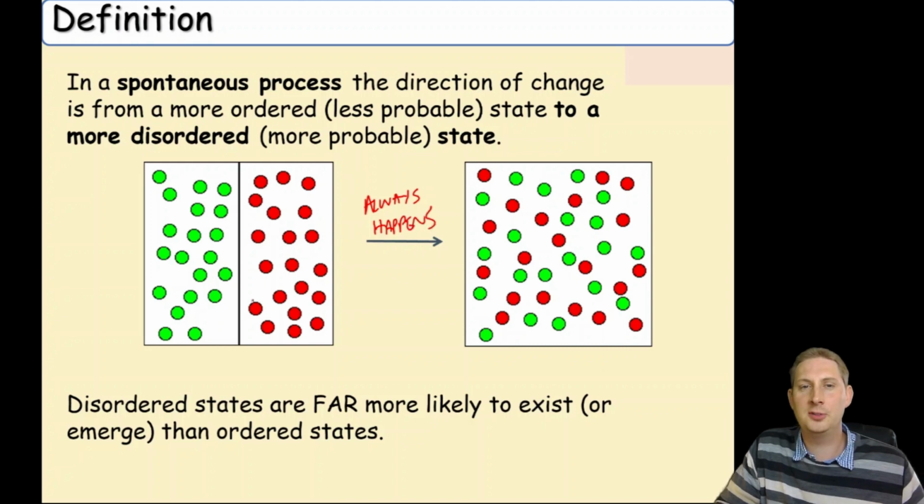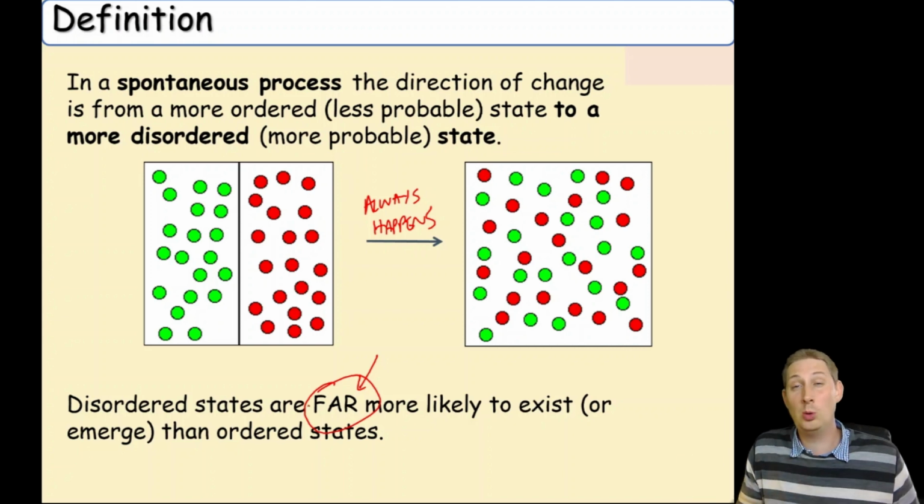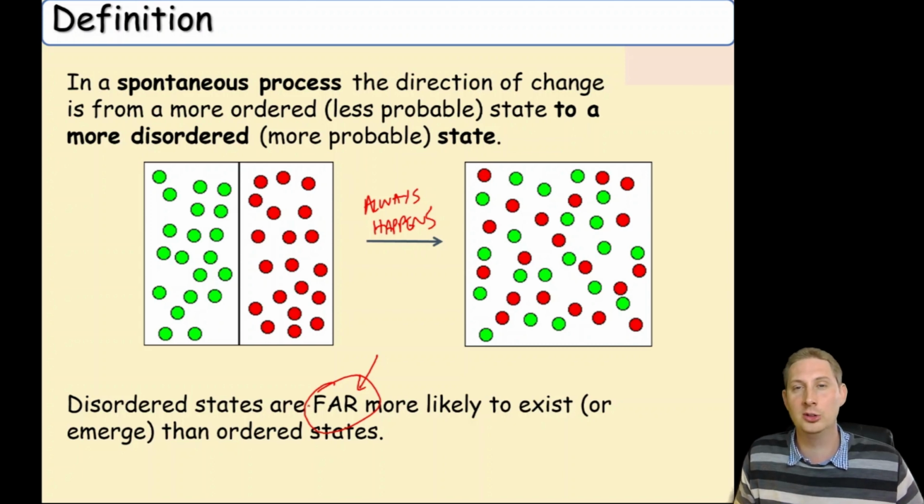If you took a tube of Smarties where one end was full of green Smarties and the other end was full of red Smarties, and you shook them, you'd always end up with the Smarties being mixed. And the reason for this is just to do with probability. Disordered states are far more likely to exist or emerge than ordered states. There's just so many more ways you can have a disordered state than an ordered state. You will always see a disordered state.